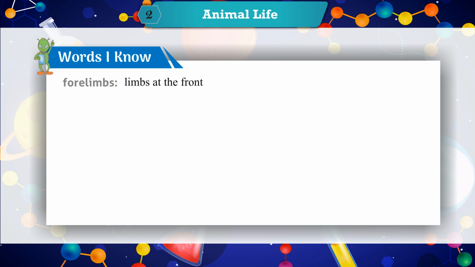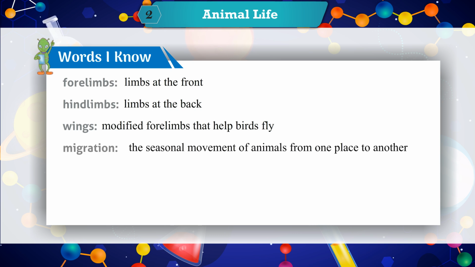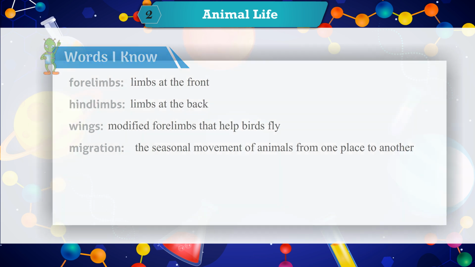Forelimbs. Limbs at the front. Hind limbs. Limbs at the back. Wings. Modified forelimbs that help birds fly. Migration. The seasonal movement of animals from one place to another.